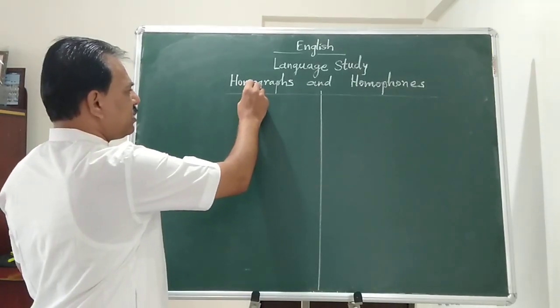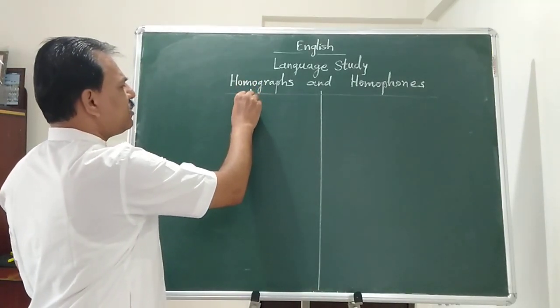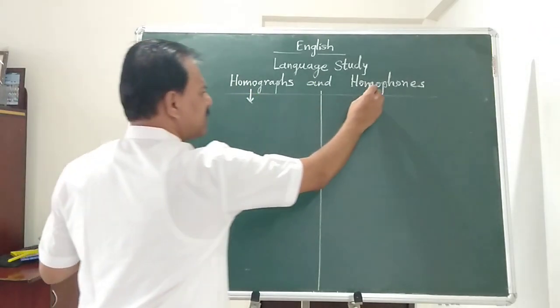Now we need to find what are homographs and what are homophones. Let us have an example of each.